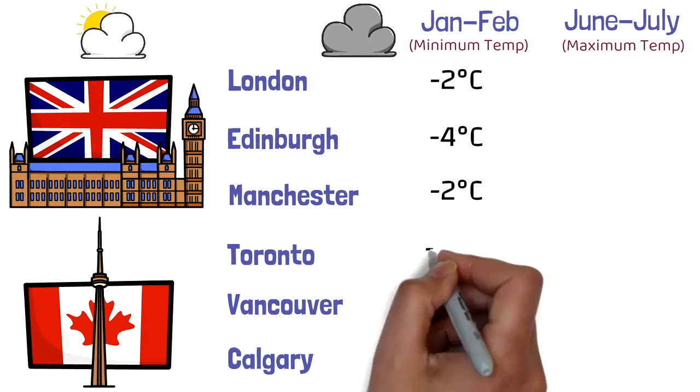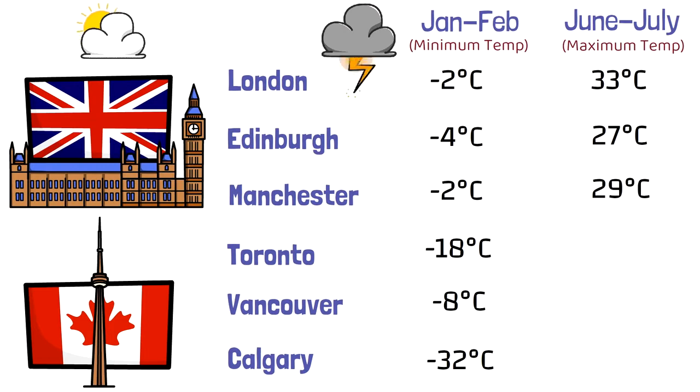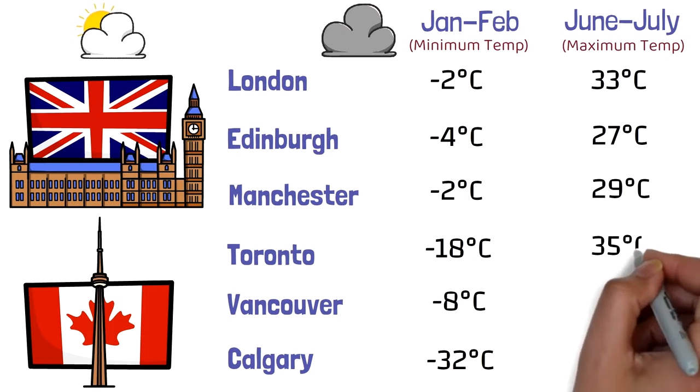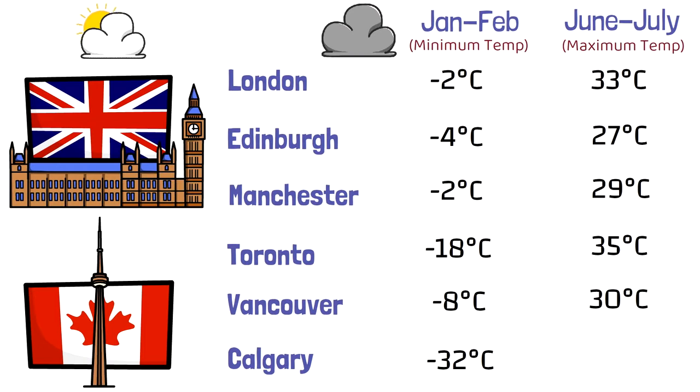When we talk about Toronto, it was -18 degrees. Then in Vancouver it was -8, and in Calgary it was -32 degrees. Obviously these would be the climates during the night time, maybe during midnight or so. Talking about summers, in London the maximum temperature goes around 33 degrees Celsius, in Edinburgh around 27 degrees Celsius, Manchester around 29 degrees Celsius, in Toronto around 35 degrees Celsius, Vancouver around 30 degrees Celsius, and in Calgary around 28 degrees Celsius.